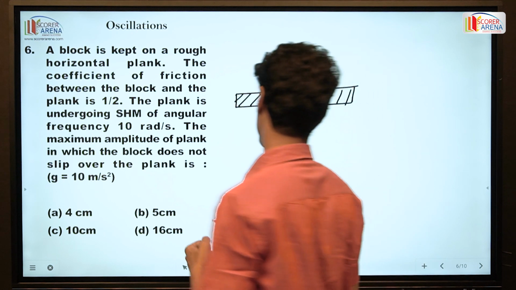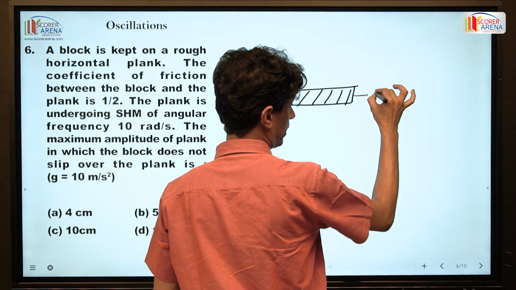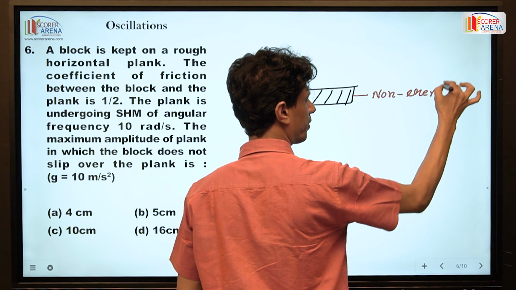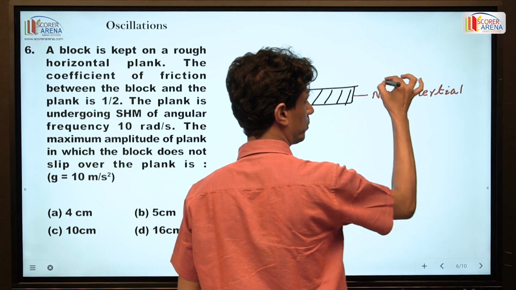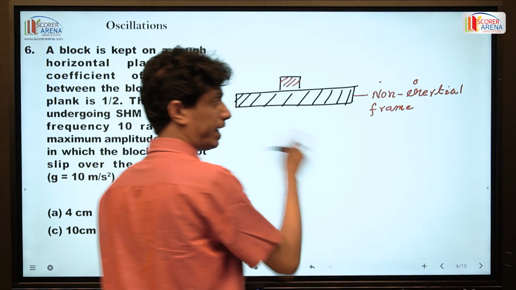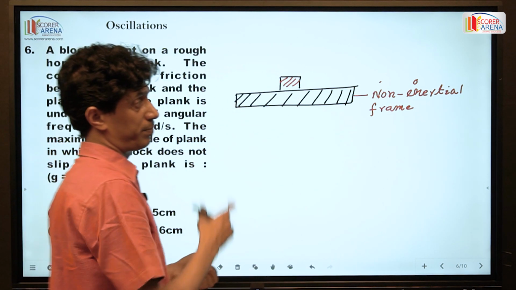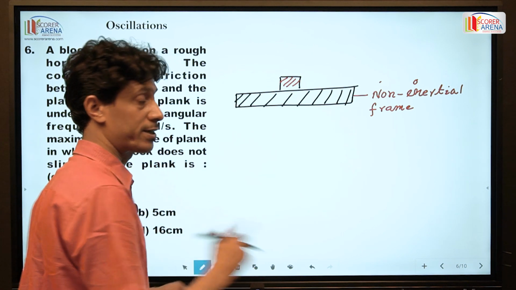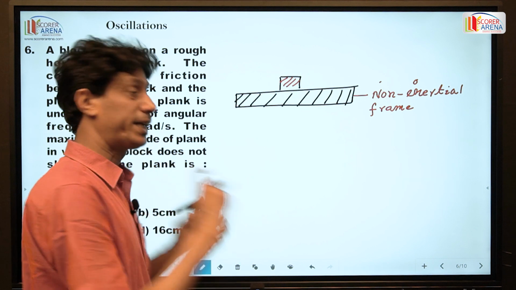Again we can say this frame is a non-inertial frame. Any body kept on a non-inertial frame feels a pseudo force opposite to the acceleration of the frame.